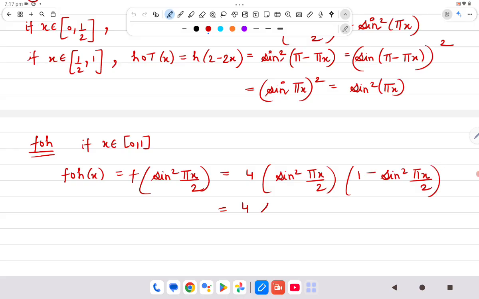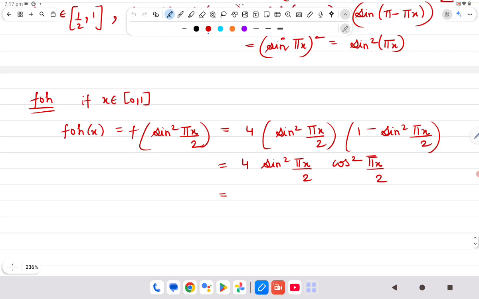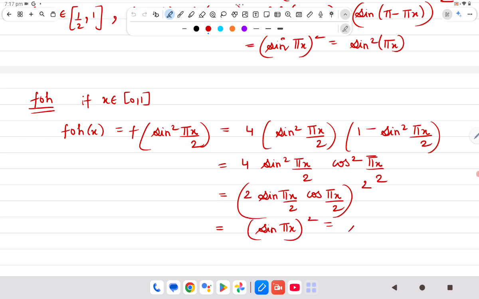So sin² θ plus cos² θ is 1, and this whole square is (2 sin θ cos θ)², which is sin²(2θ) and which is sin²(πx). So we are getting the two things, h∘T and F∘h, to be equal.